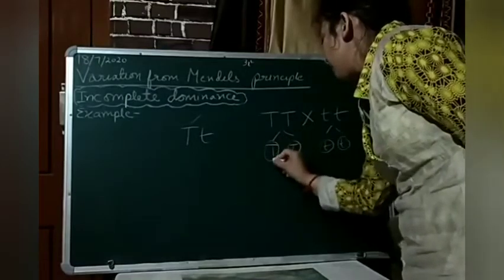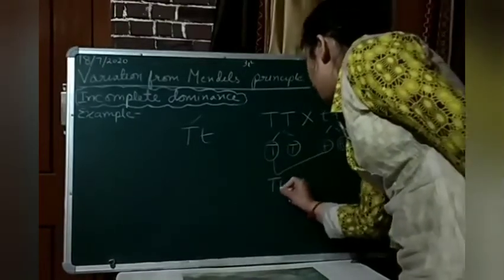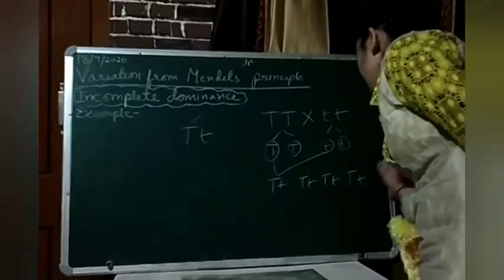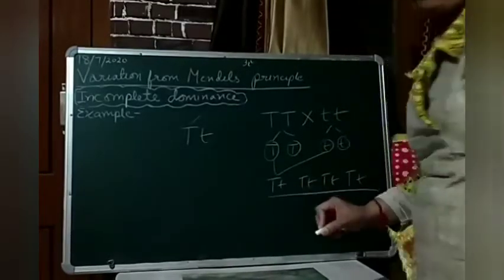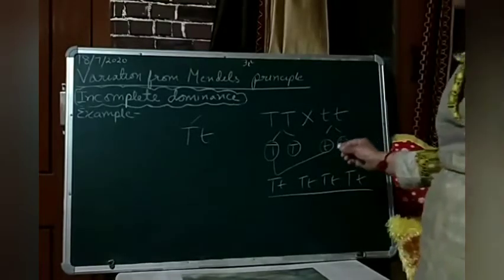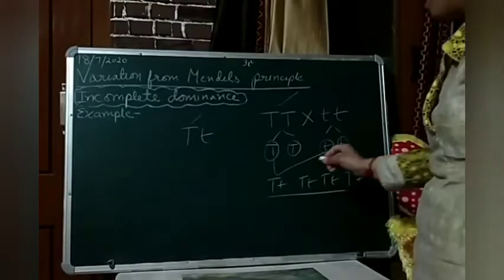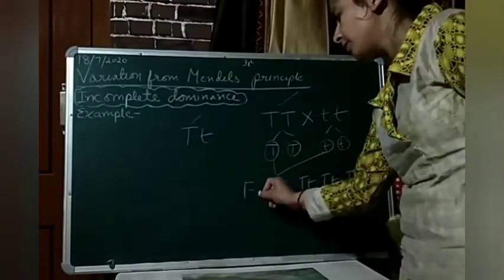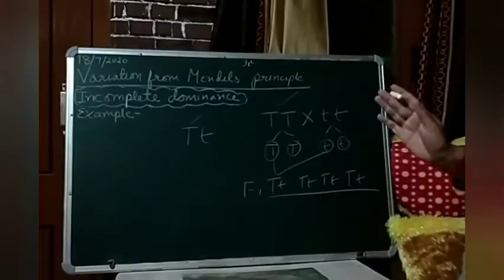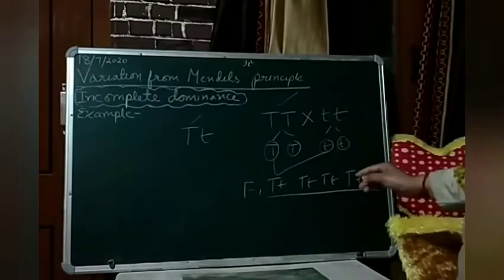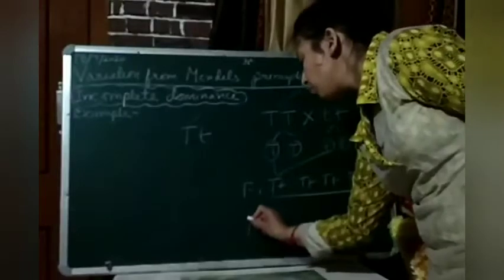These gametes will undergo fertilization and it will produce heterozygous tall, which means all were tall. It was one of the features of your dominant parent that would appear in your F1 generation. Clear? This we have studied in your law of dominance.